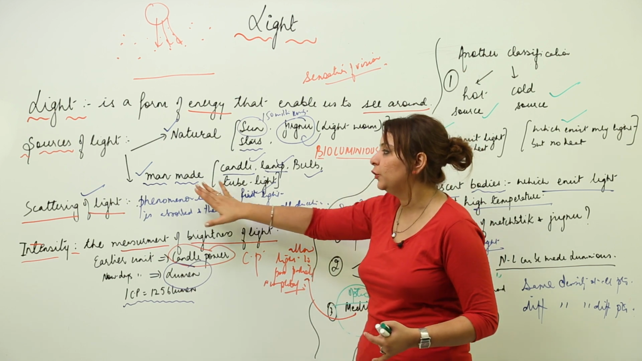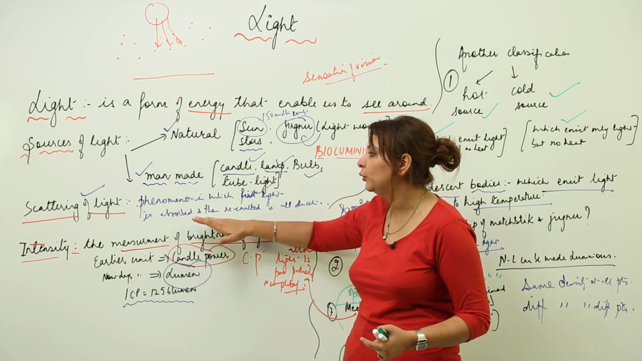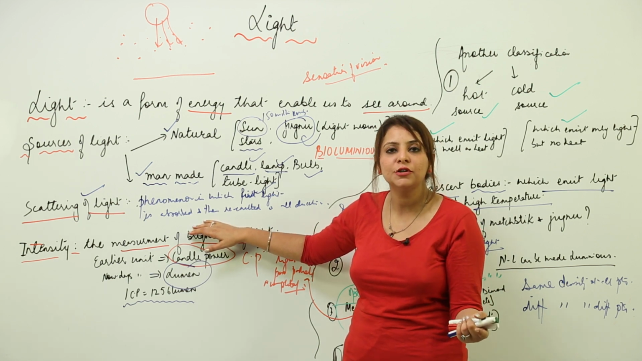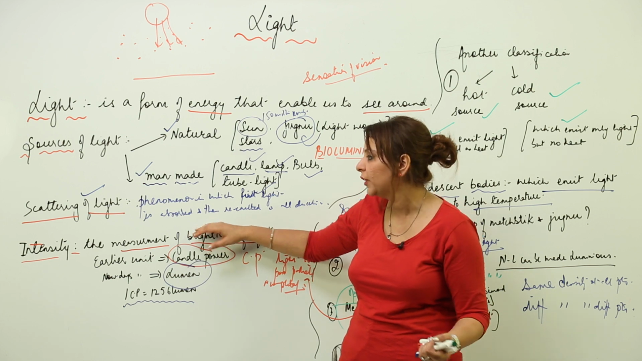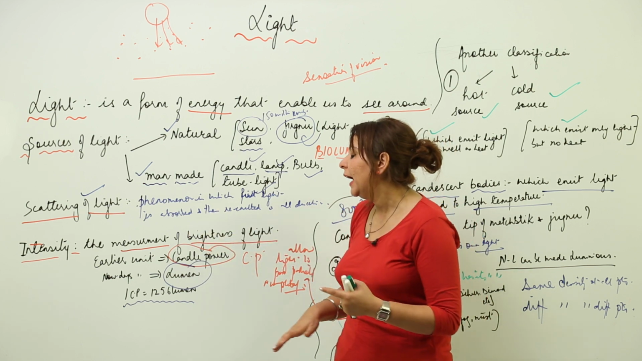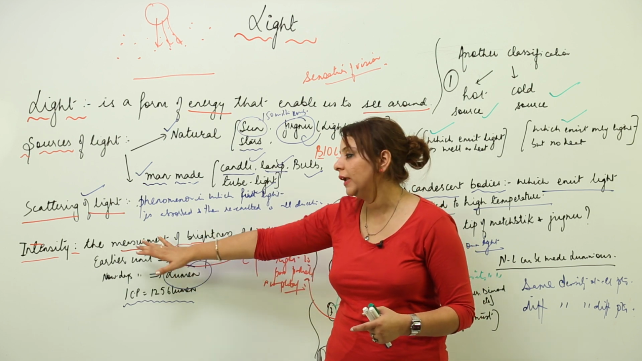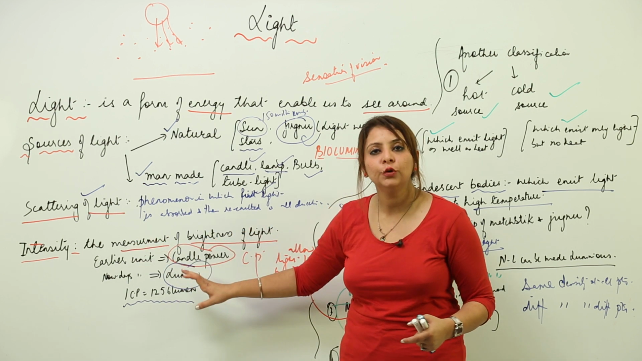And you are familiar with the man-made sources also. You know how the sun is able to make anything bright, or how a tube light is able to make anything bright in the room. This is just because of the scattering. And likewise, I told you that we can actually measure the brightness also, and that quantity is called intensity, and we have specific units for measuring it.